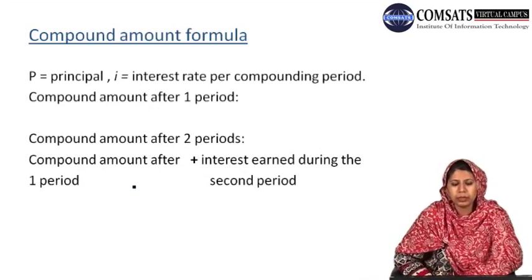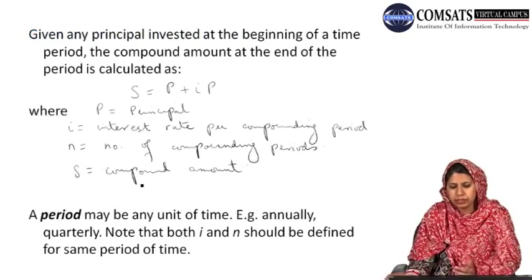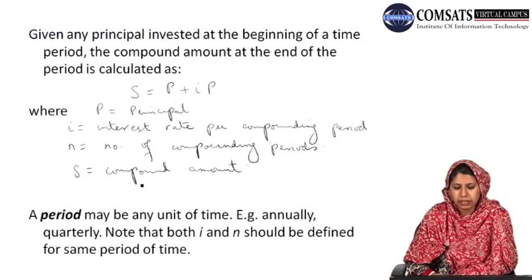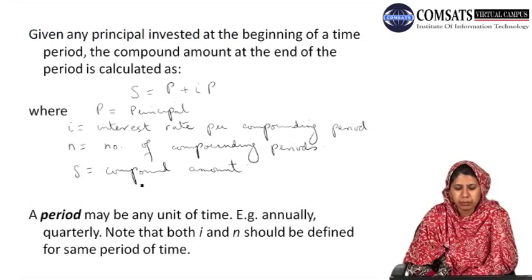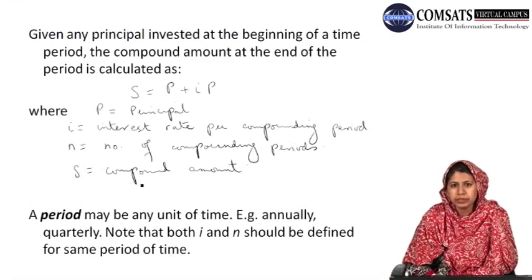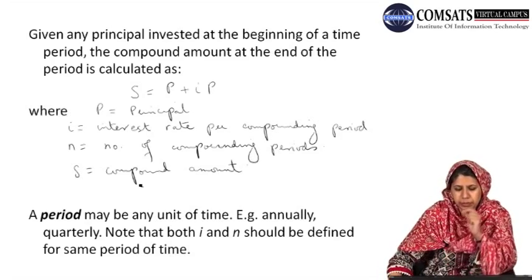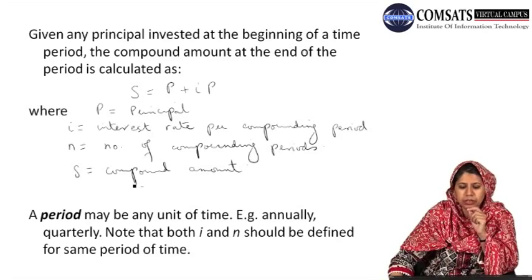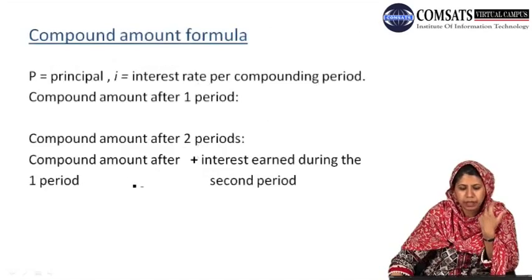Now how can we obtain our compound amount formula? The compound amount is equal to the principal amount plus the interest multiplied by the principal amount. Using this, how can we write our compound amount formula generally?